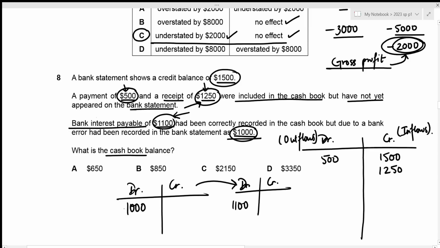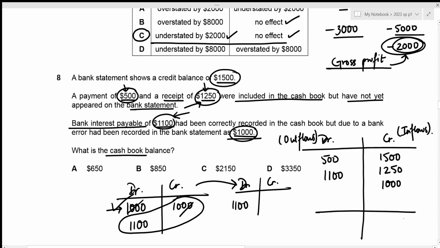So in order to correct this error, we just need to cancel out the 1,000 first, which we can do by entering 1,000 on the credit side as well, because debit and credit are basically the opposites and they cancel each other out. Then we need to enter another 1,100 on the debit side, right? So we need to do this process because this 1,000 has already been entered in our bank statement. So now we're going to correct it by entering 1,000 onto the credit side so that it cancels with the incorrect amount of 1,000 on the debit side. Then we enter the correct amount of 1,100 on the debit side. Okay, these are all of our transactions. So now we can just total it and figure out the correct balance.